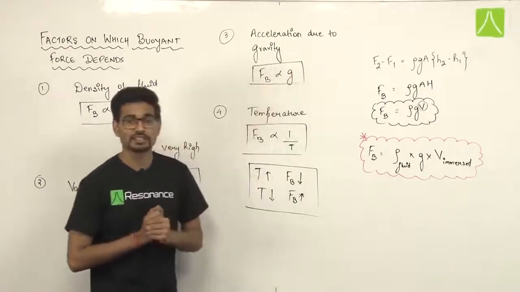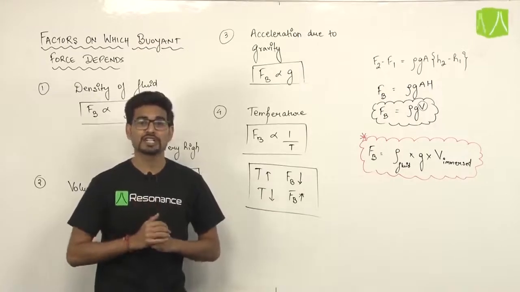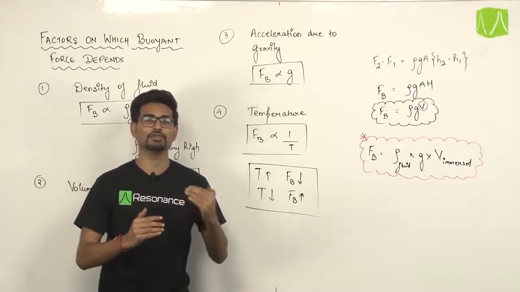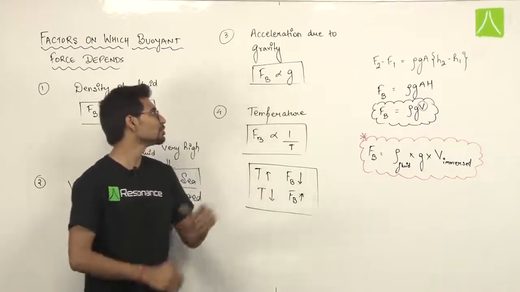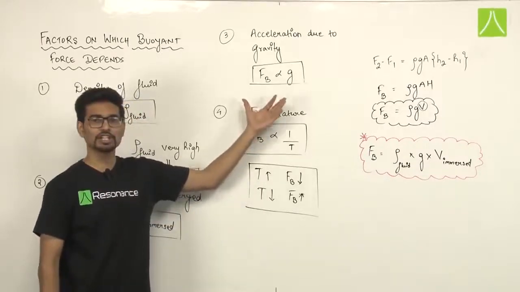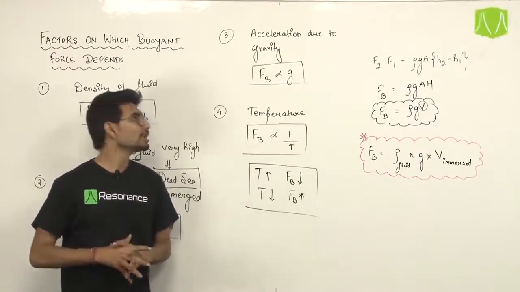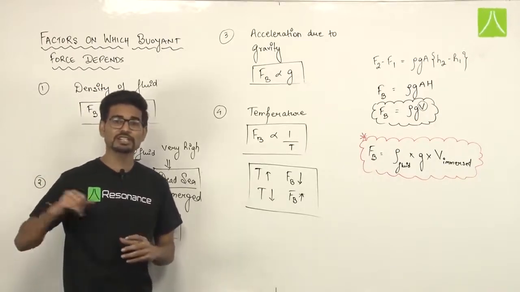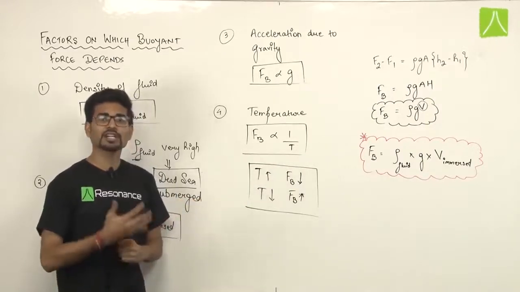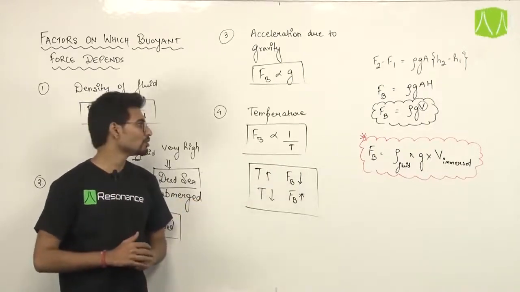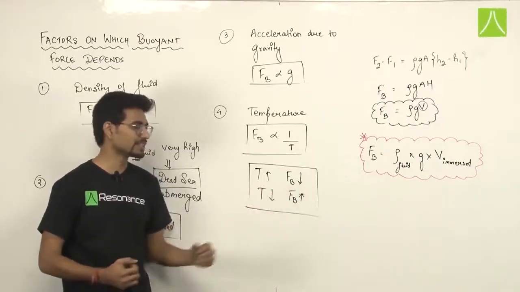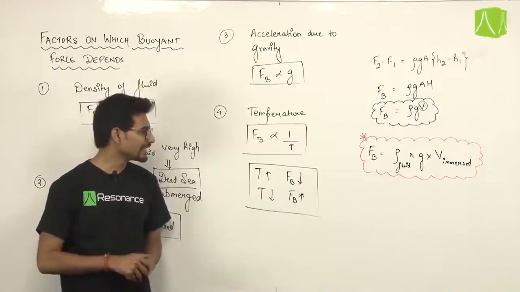Acceleration due to gravity is the third point. Buoyant force also depends on acceleration due to gravity. If you increase the acceleration due to gravity, the buoyant force will increase, and if you decrease it, the buoyant force will decrease. There are many questions which can be framed on the third point also, combining with gravitational concepts or with Newton's laws of motion concepts. It also depends on temperature. Buoyant force is inversely proportional to temperature. If you increase the temperature, the buoyant force will decrease, and if you decrease the temperature, the buoyant force will increase.